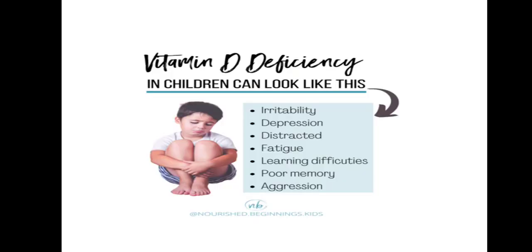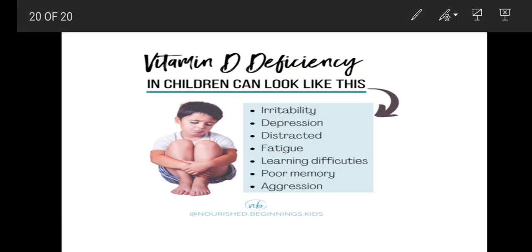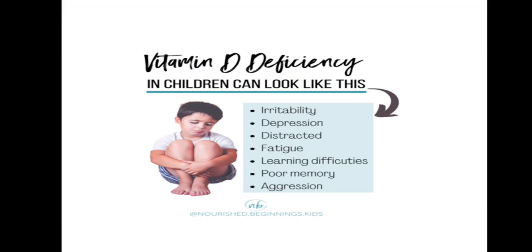Another type of deficiency that is most common in children is vitamin D deficiency. If they are not taking an appropriate diet, they might be vitamin A deficient or vitamin D deficient. I think you remember we have discussed vitamin D deficiency in the bones lecture as well.